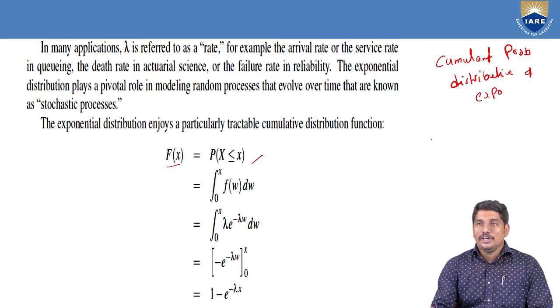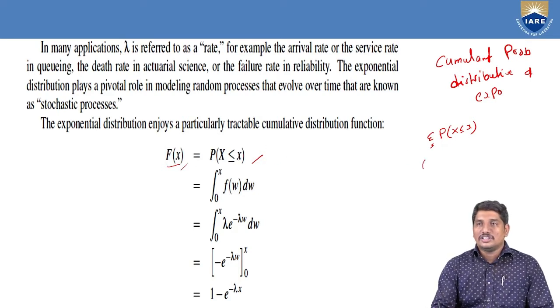It means we are calculating the sum of all probabilities. We can assume in the discrete case, it is nothing but the sum of all probabilities which are less than or equal to x. This is called F of x.